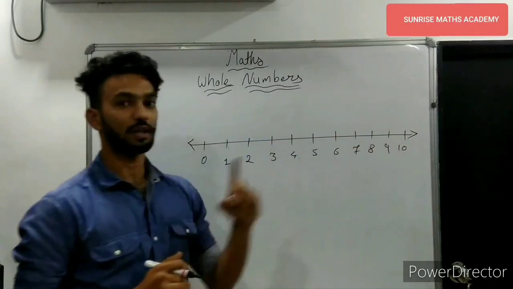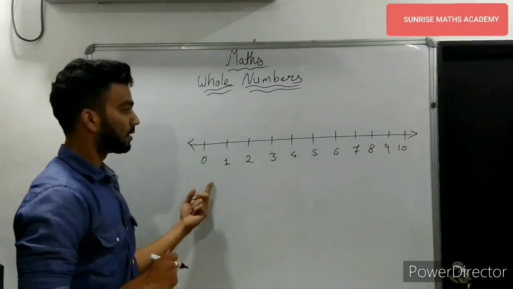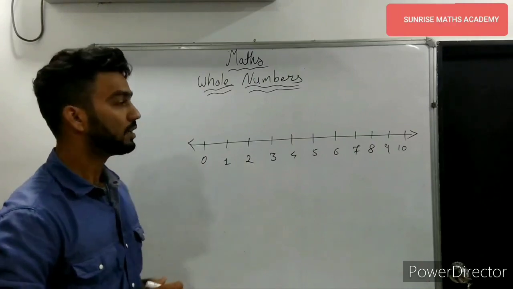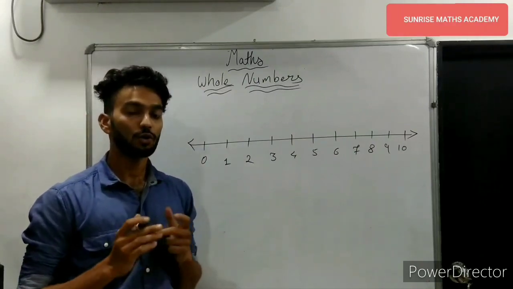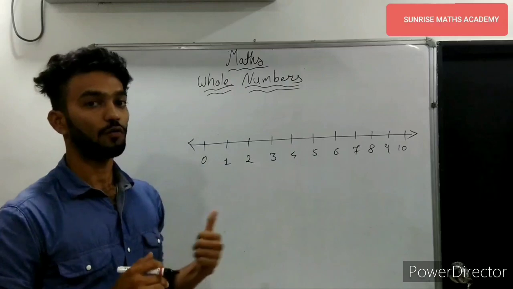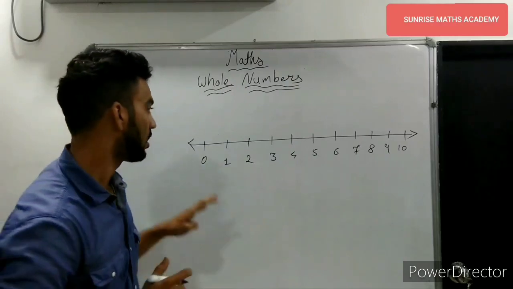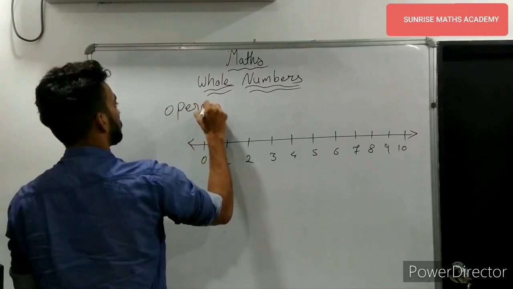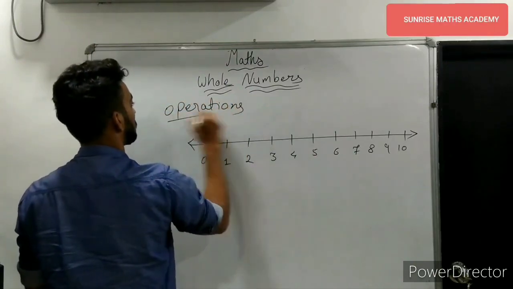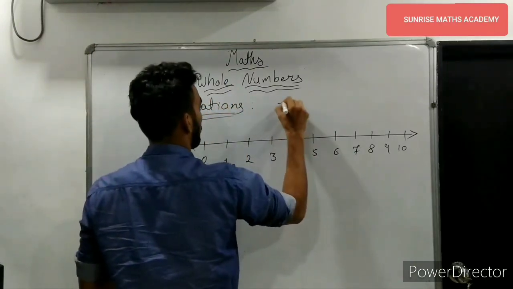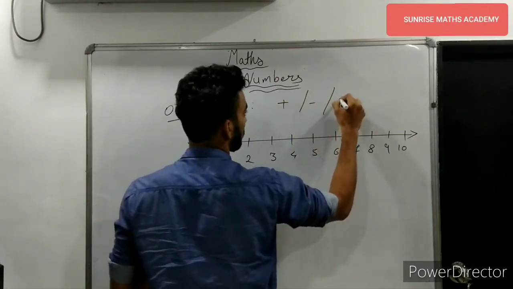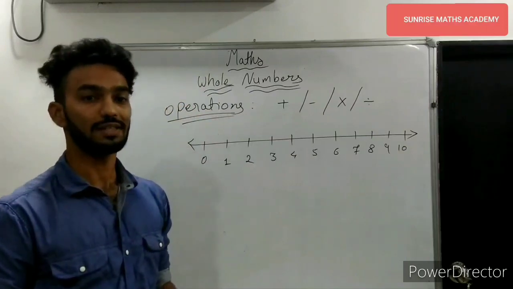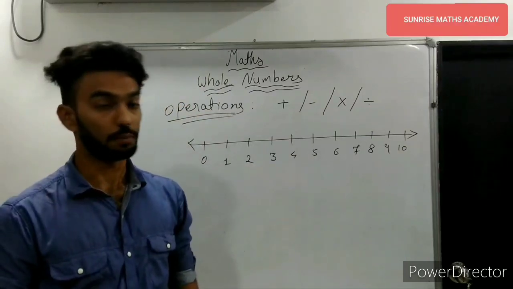The arrow shows that it can be extended. That is the representation of whole numbers on the number line. And using this number line, we are going to see the operations of whole numbers: addition, subtraction, multiplication and division. All these 4 operations, we'll see how to do them on a number line.